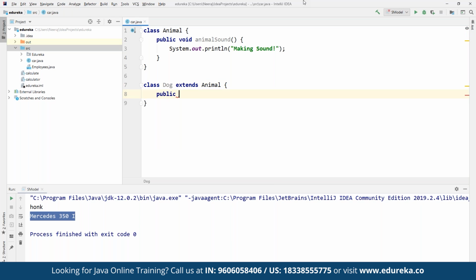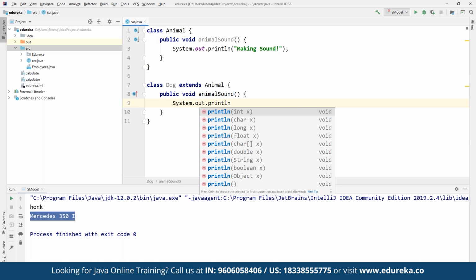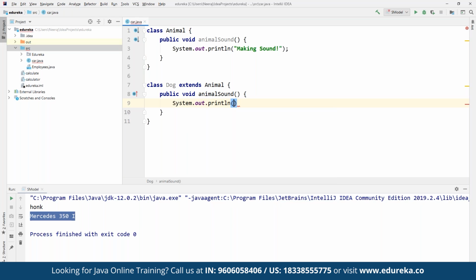Then we can define a public void method, animalSound, that we have already defined in Animal. Within it, we define System.out.println with the sound for the dog: the dog makes a barking sound.